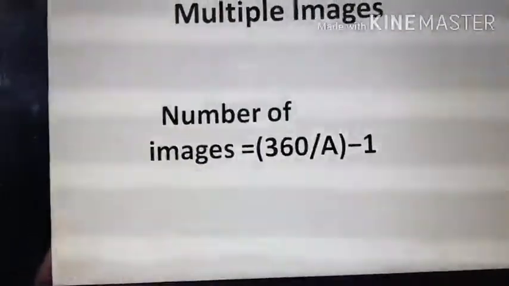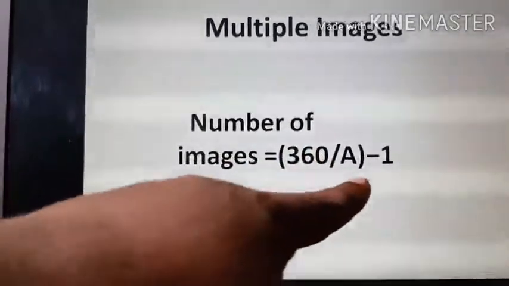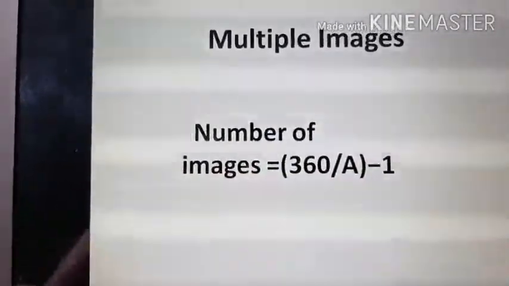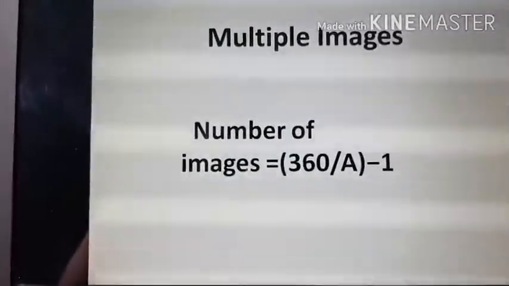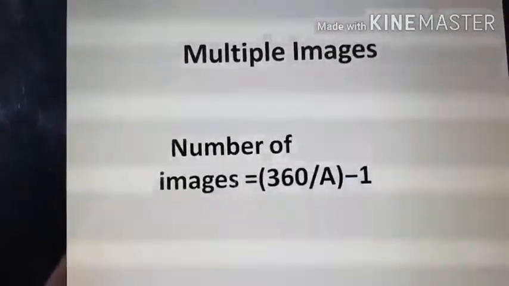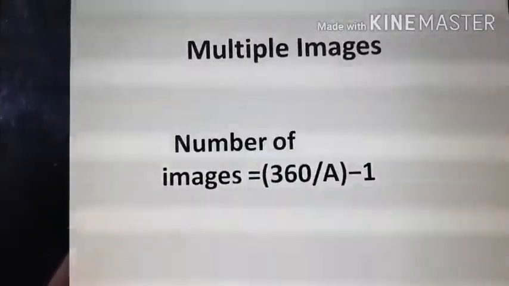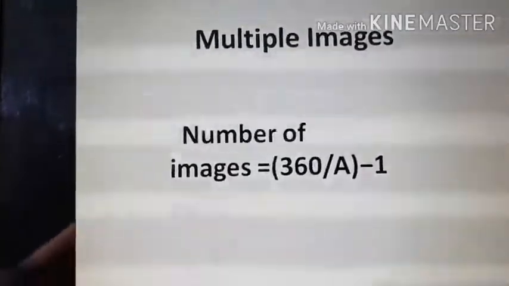So how many images will be formed? If the angle of inclination between the two mirrors is A, then the number of images formed will be 360 divided by A, minus 1. So the number of images formed can be calculated by this formula.